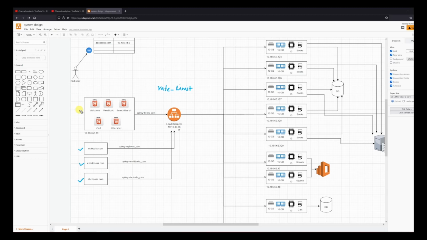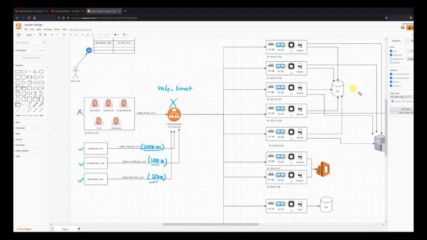So I have no cap for me, but I have a cap for them. This guy can call my search maybe 2000 times per minute. He can call 1000 times per minute, and he can call, let's say, 500 times per minute. So my load balancer can keep a count and he can deny the request if it exceeds this threshold.